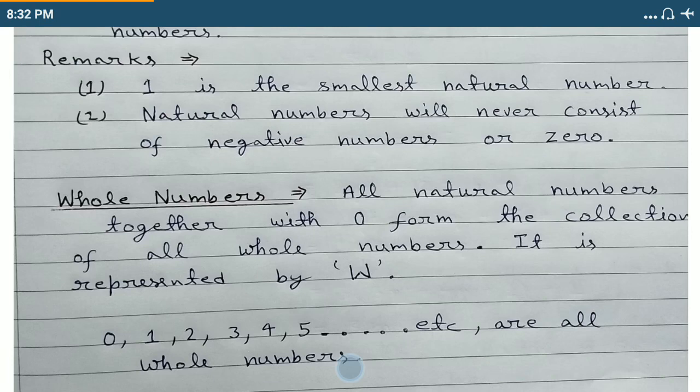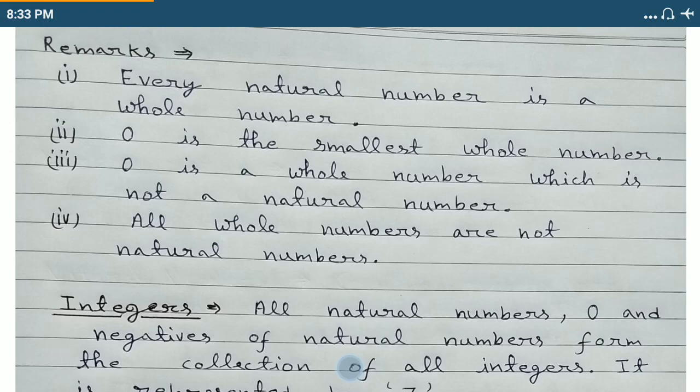The whole numbers are the part of the number system which includes all the positive numbers from 0 to infinity. It is represented by capital W. For example, 0, 1, 2, 3, 4 till infinity are all whole numbers. Students, here are some important remarks.